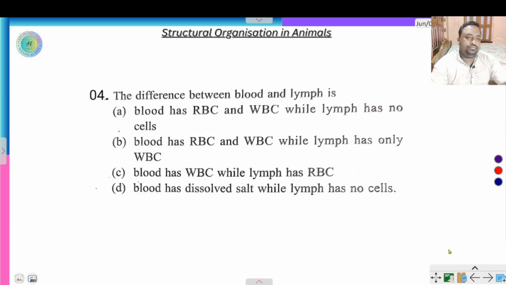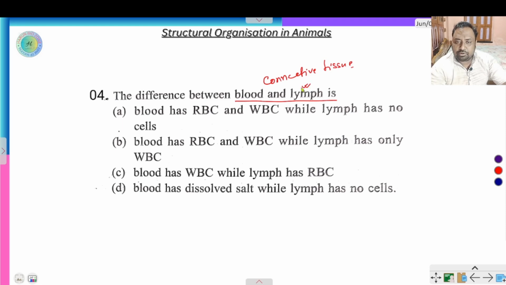Next question: the difference between blood and lymph, both are connective tissues. Blood has RBC and WBC while lymph has no cells. So what is the function of lymph?